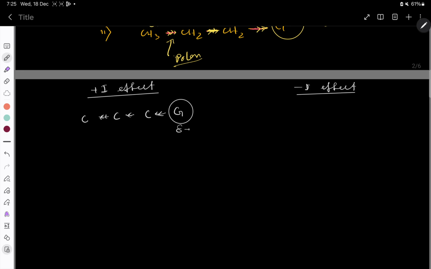That means here positive charge will generate, and here negative charge will generate, say 1, here negative charge 2, and here negative charge 3. Then this G group is called a plus I group, or you can call it an electron donating group, or an electron releasing group.